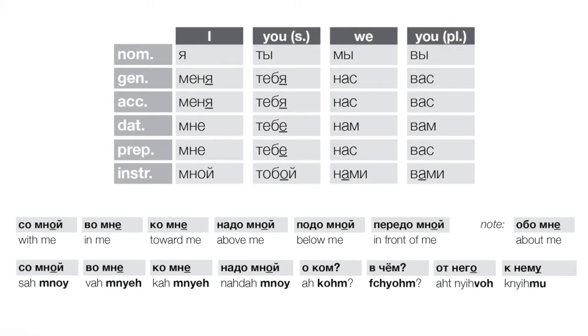We talked about that on day 2, I believe, right? That yeah and ya also reduce in certain positions to more of an I sound. And finally, knemu. Again, that reduction of the yeah. It's not knyamu, but knemu.